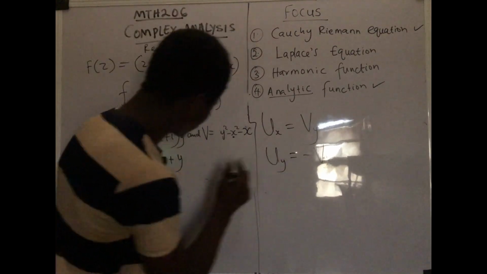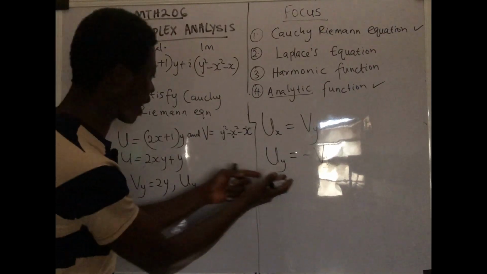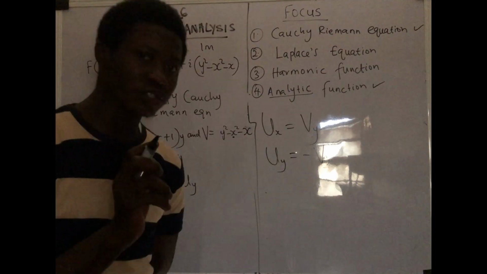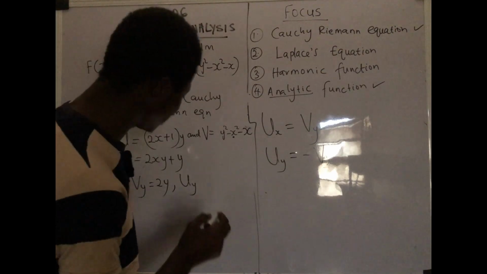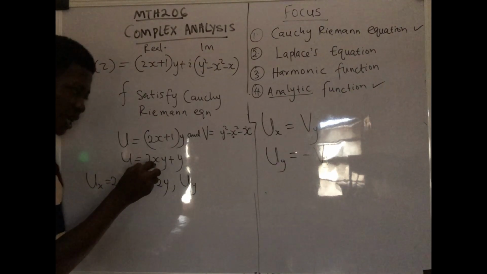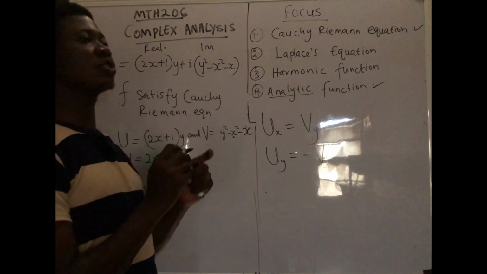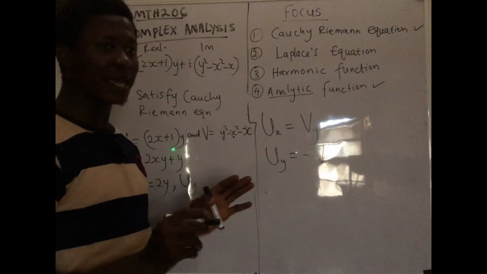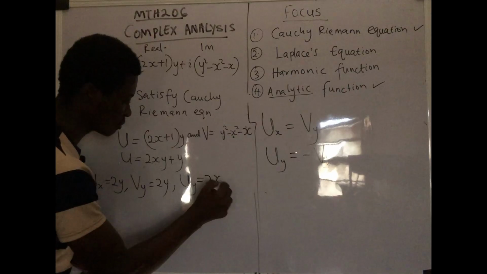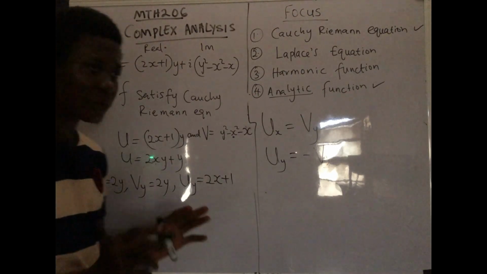So moving on, we want to do u subscript y, which means differentiating the real part with respect to y. So you come back to this real part. Remember, this is the modified version. Remember, you are paying attention to y. If you differentiate this with respect to y, remember you are not paying attention to x, right? Just come to your y, differentiate y. Y is on its own. You differentiate y, you get 1, right? Remember, it's with respect to y. That means you'll be left with 2x. So 1 times 2x is 2x. Then if you differentiate y here, you get 1. That is it. Anytime you differentiate an alphabet that is on its own, you get 1.